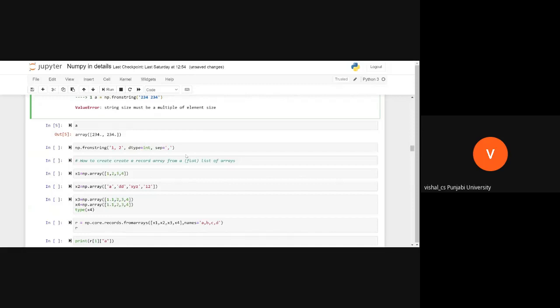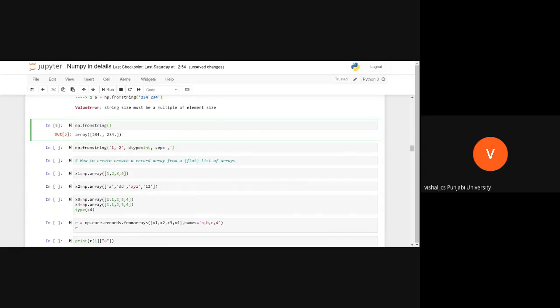See what I have used here. There is another argument, the dtype, in fromstring. I have already told you how to see, if you want to use the fromstring function, what the arguments are.